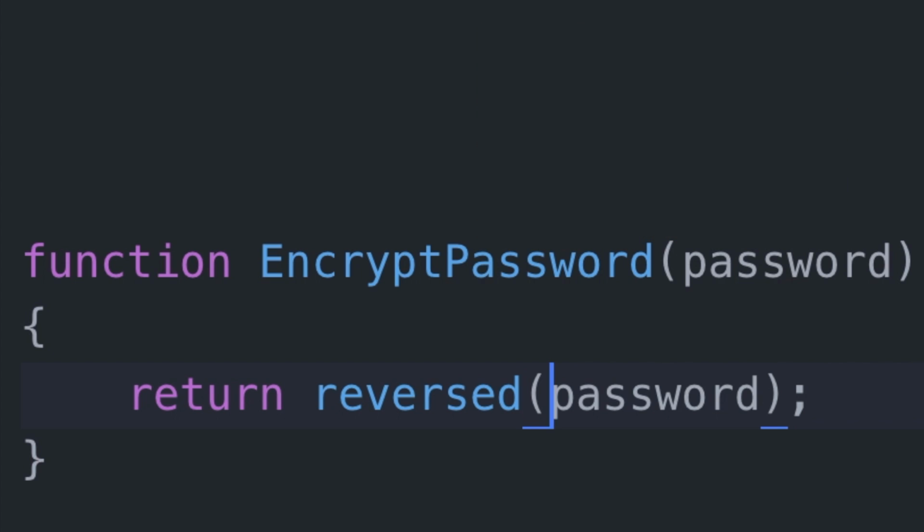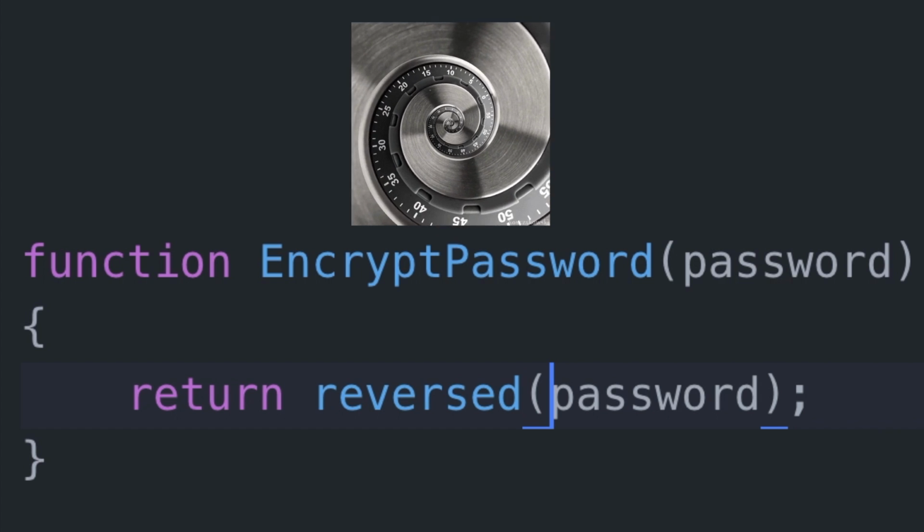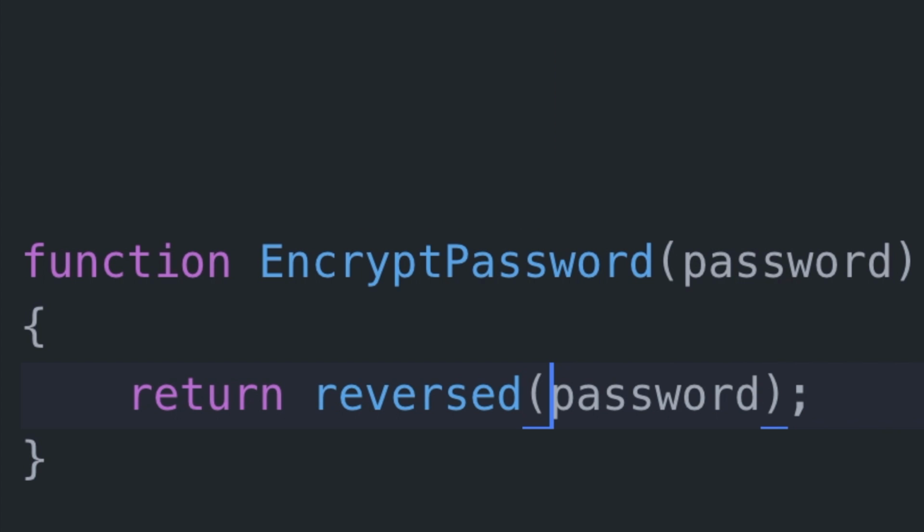This happens very often. Reversing a password isn't enough to secure a password for real. There should be a lot more complicated algorithms and hashing and salting and all those cool buzzwords to at least make it a little more difficult for a hacker to break in.